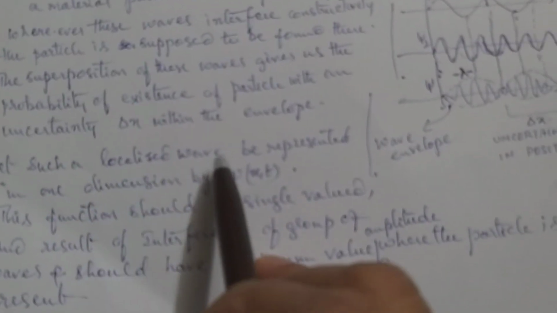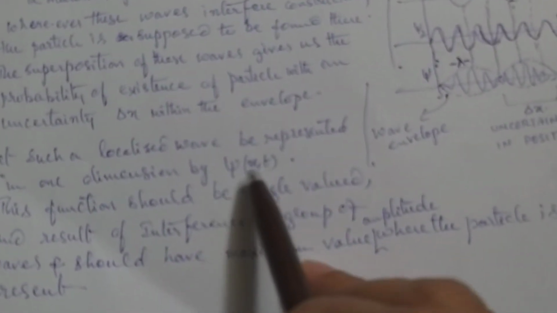According to Heisenberg's uncertainty principle, we will use it, so I have defined it here. Now this is the wave envelope, and the particle moves, so the wave envelope must also move, so that is the group velocity. See, that is what I have written here. The superposition of these waves gives us the probability of existence of the particle with an uncertainty delta x within the envelope. Let such a localized wave be represented by psi(x,t), in one dimension.